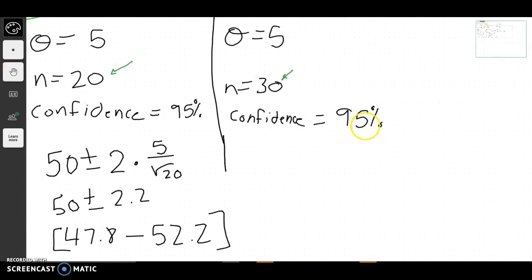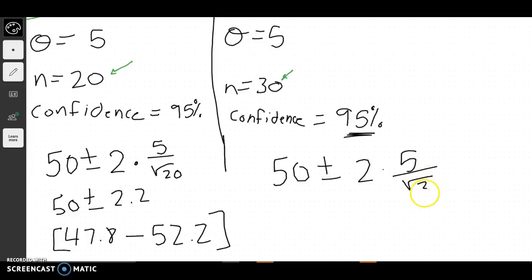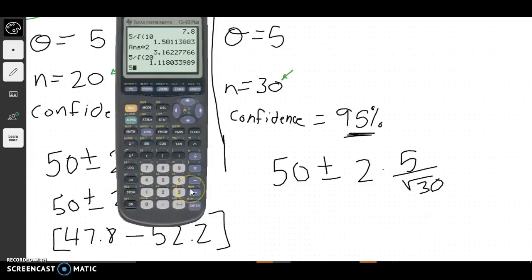Now we're going to do the last one. And again, we're talking about means this whole time. So everything in this discussion is about means. Again, we want it 2 because we want 95% confidence level. And we're going to say, I want the standard deviation of 5 divided by the square root of 30, and it should even be smaller this time.